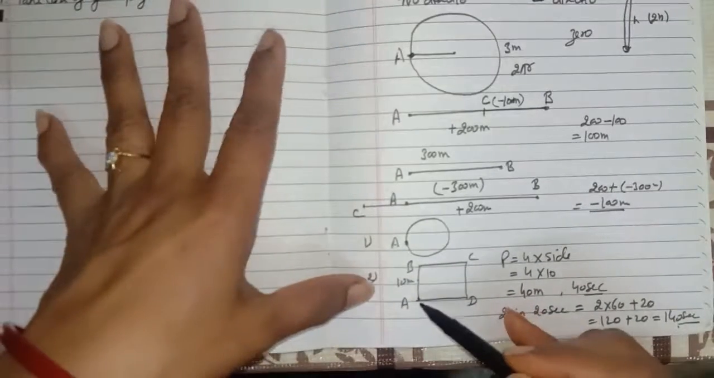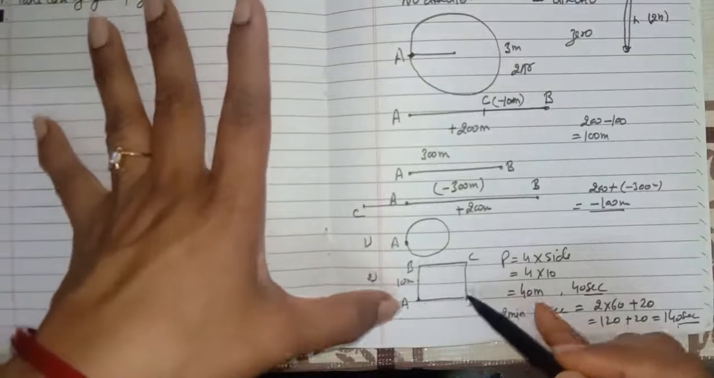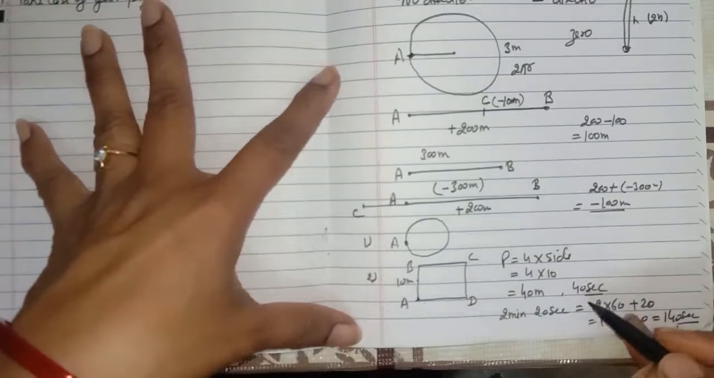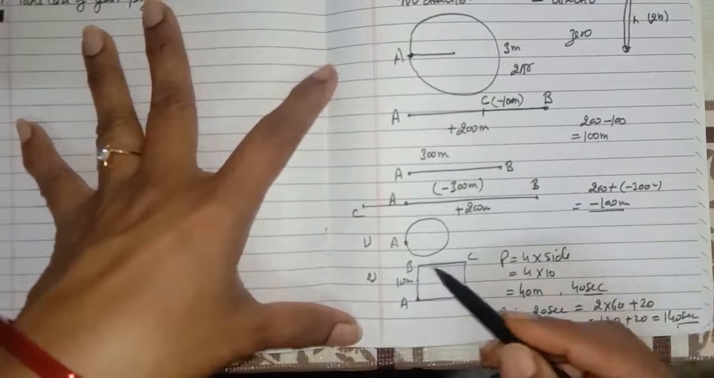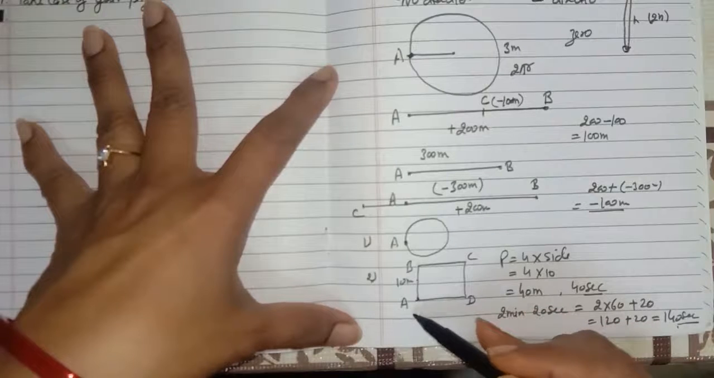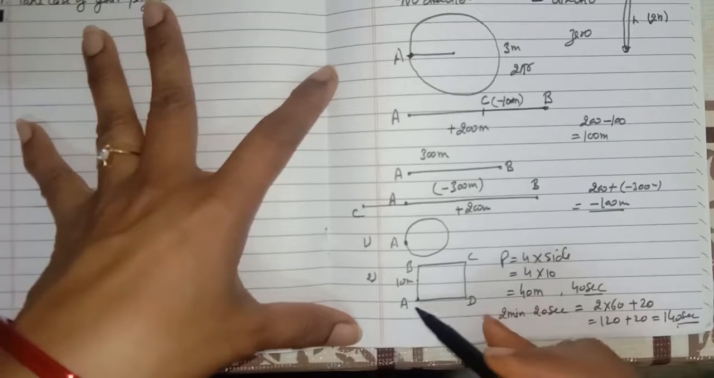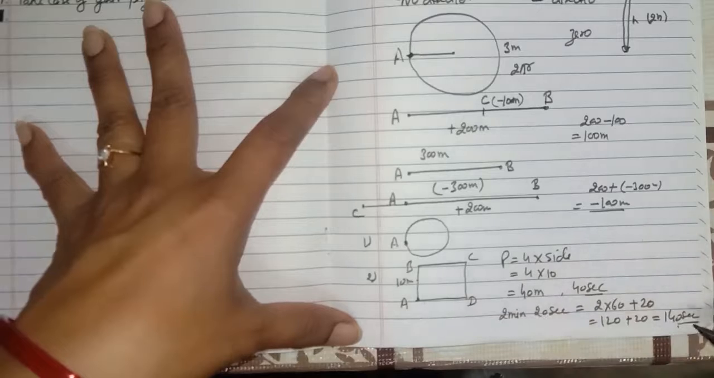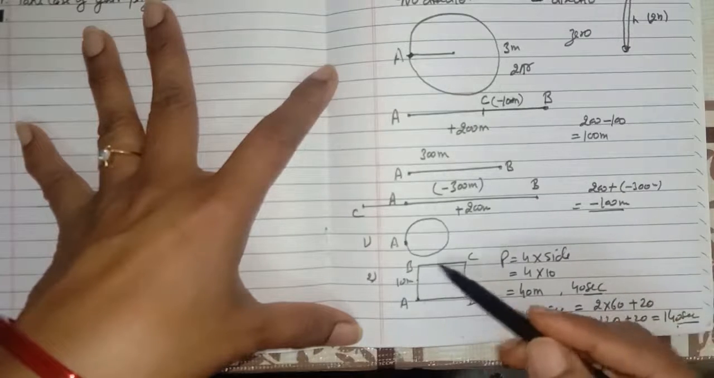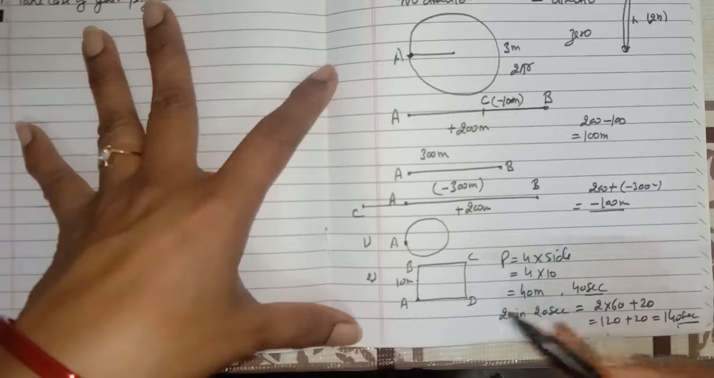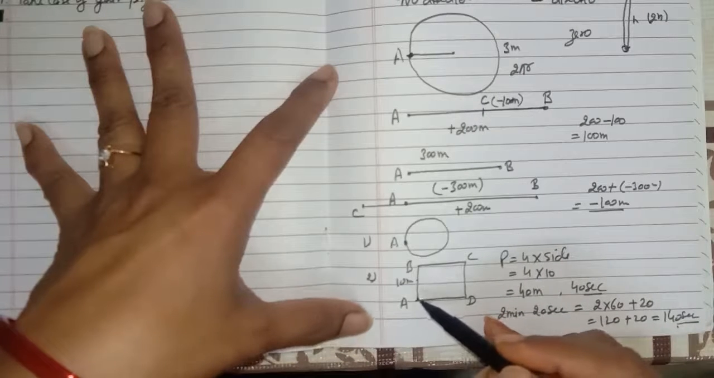So we can say the farmer moves along the boundary in 40 seconds. So in 40 seconds he can take one round of this field. So how many rounds can he take in 140 seconds? What should we do? We should divide the total time by the time taken by the farmer to move along the boundary.